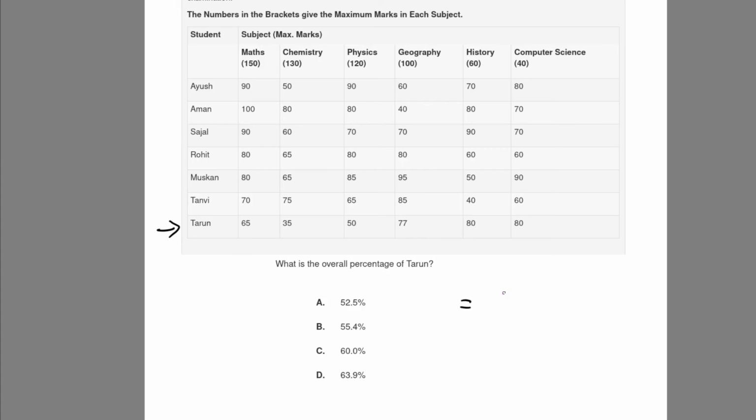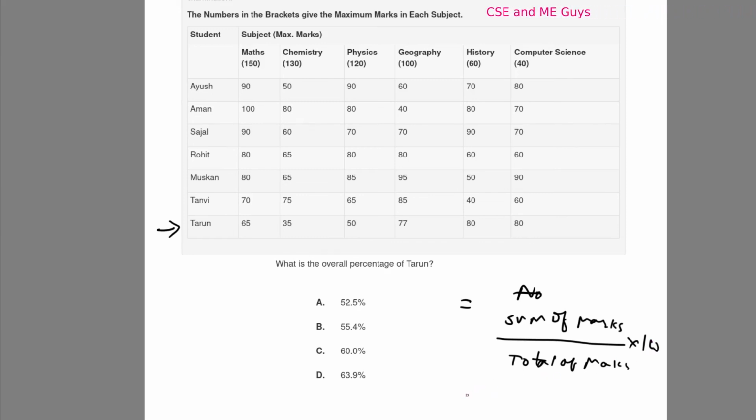It's as simple as the sum of marks of Tarun divided by the total marks of all the subjects, into 100, which will give us the percentage. Let's find the sum of marks for Tarun.